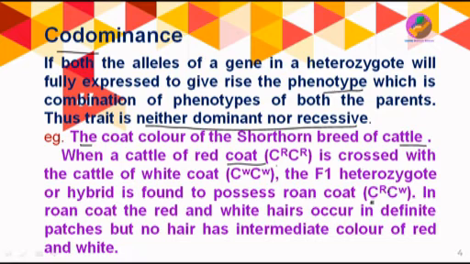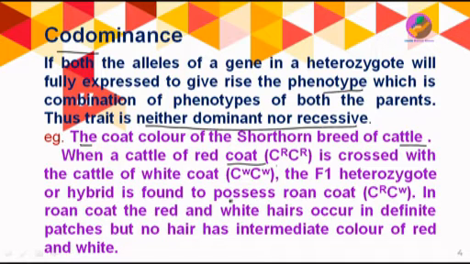So you can see it contains both alleles, CR and CW. In a roan coat, the red and white hairs occur in definite patches, but no hair is of an intermediate color of red and white. So here you can see there is no intermediate color formation.